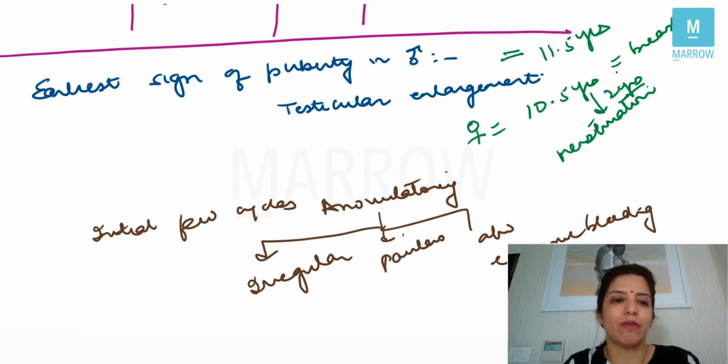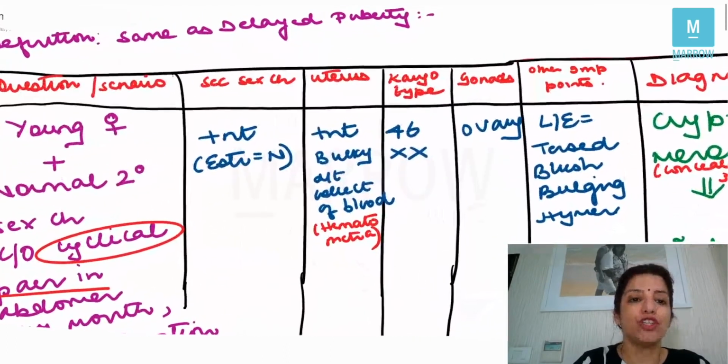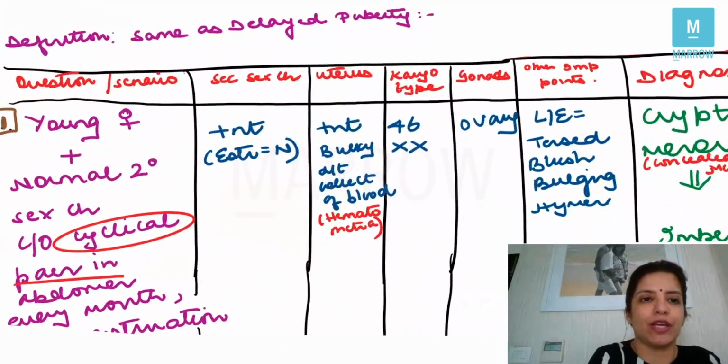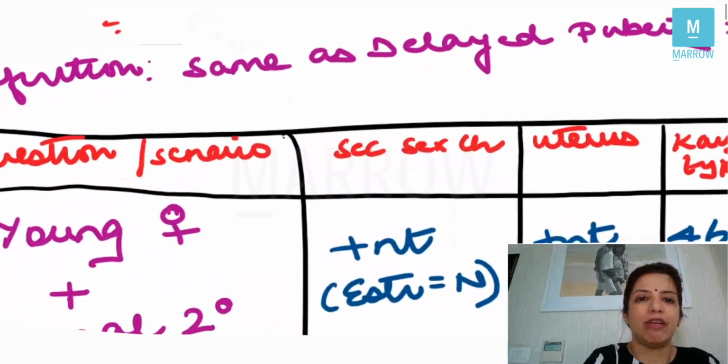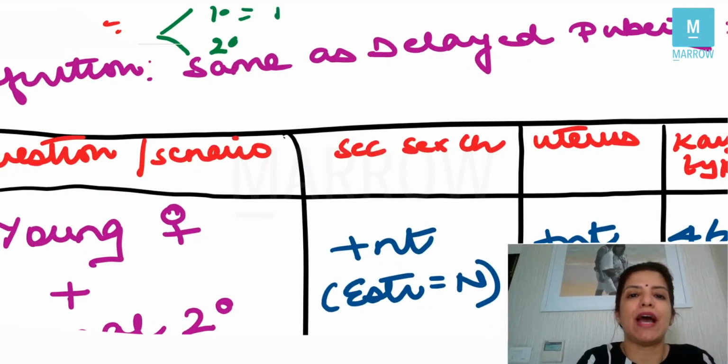Now, let's talk about a very, very important topic, and that is amenorrhea. The definition for amenorrhea: first, it is absence of menstruation, and it can either be primary or secondary. Primary amenorrhea means that a female has never experienced menarche.